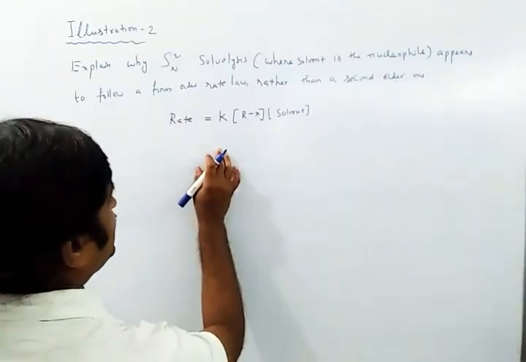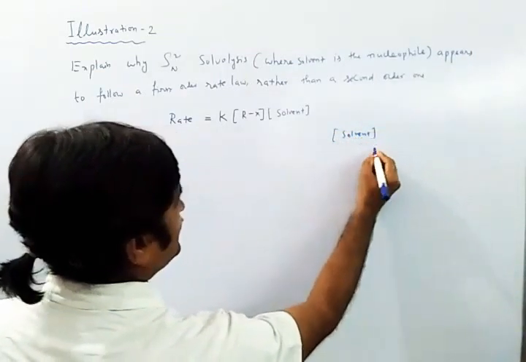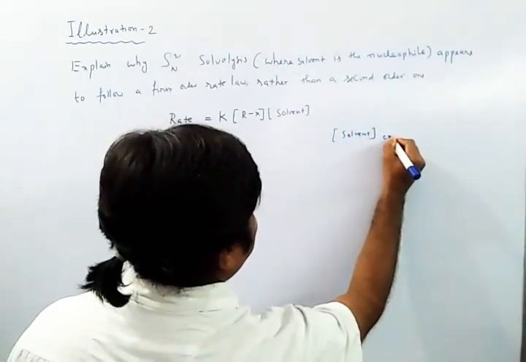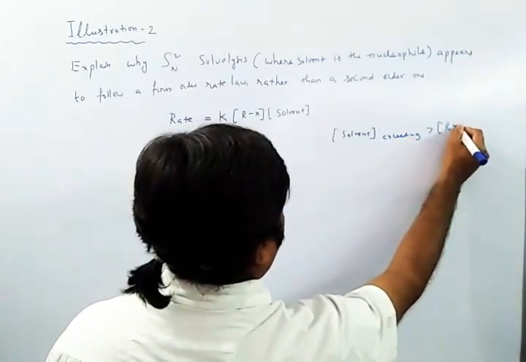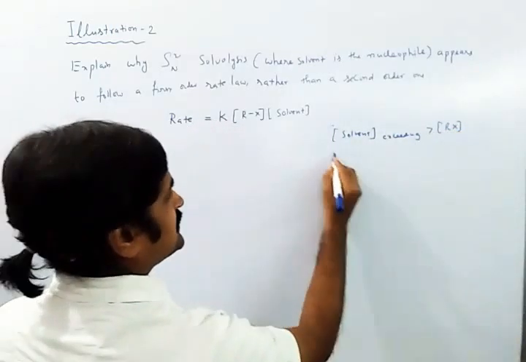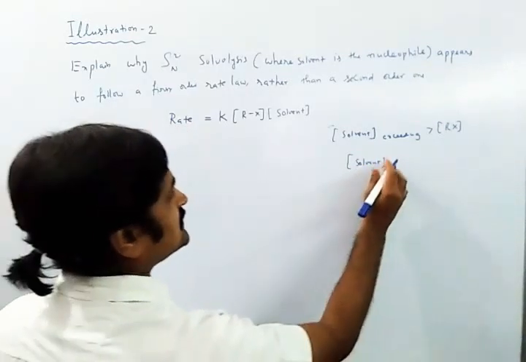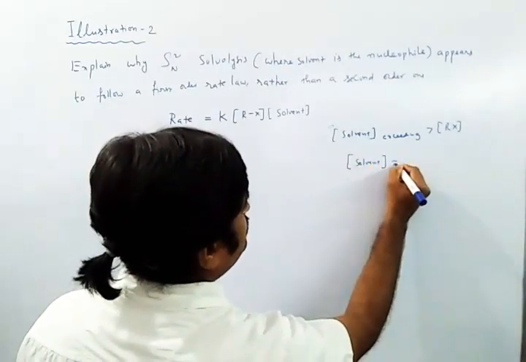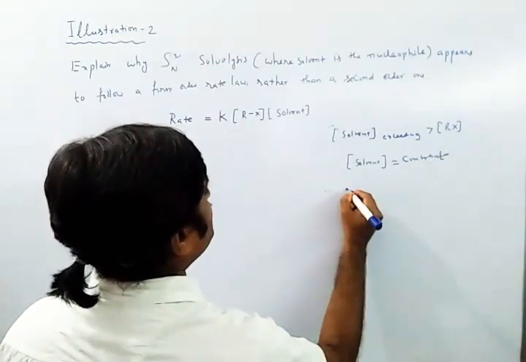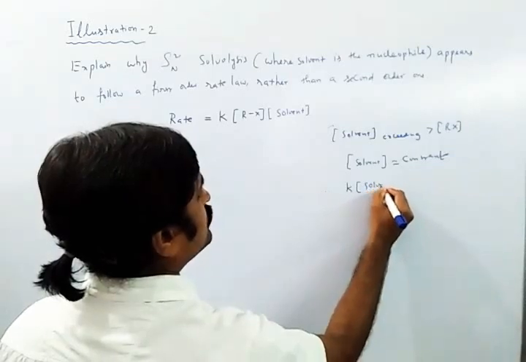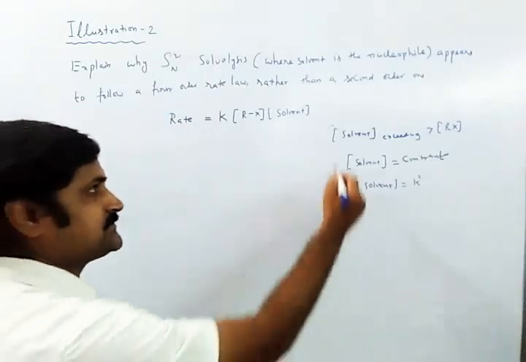So the solvent concentration, whatever it is, will become constant. Then we can take K into the concentration of solvent as one more constant, K dash.